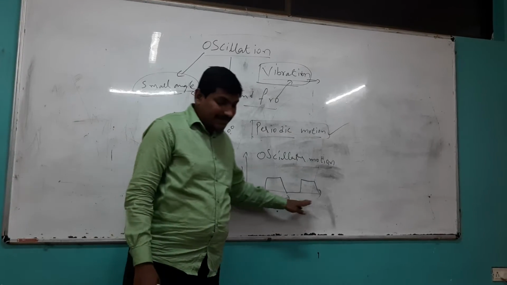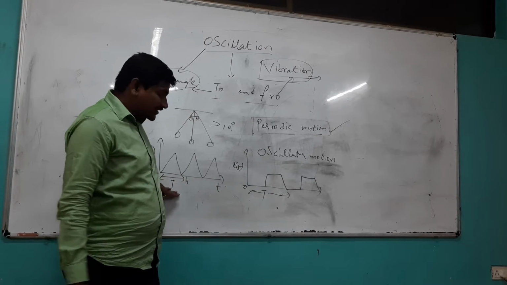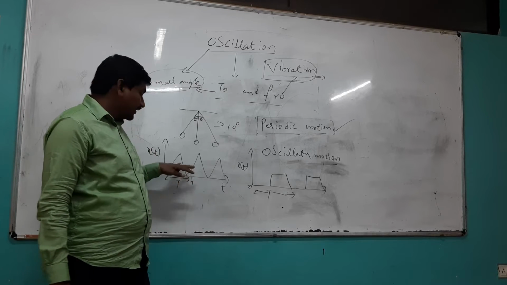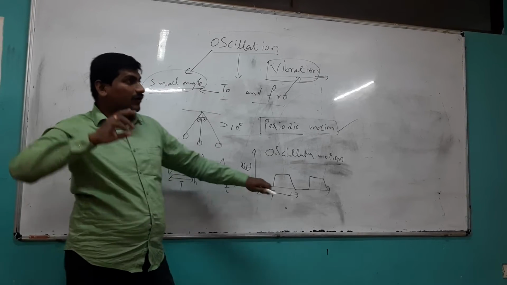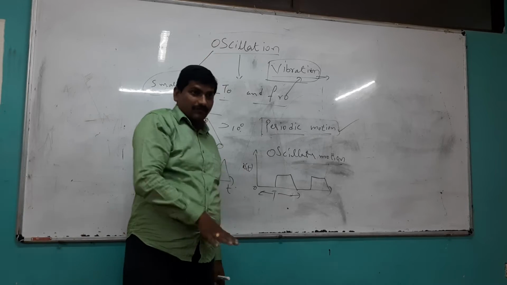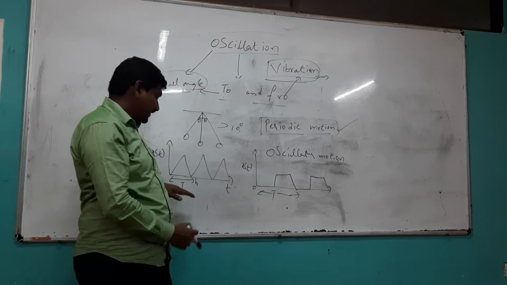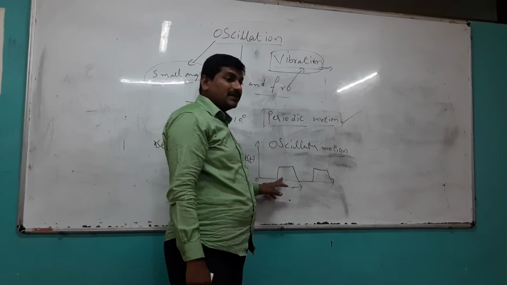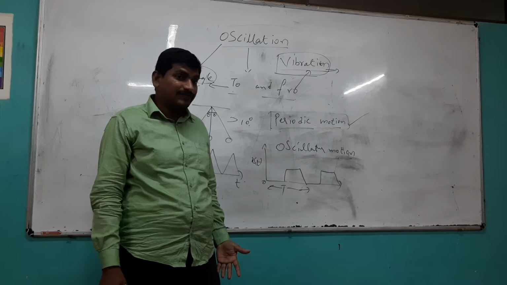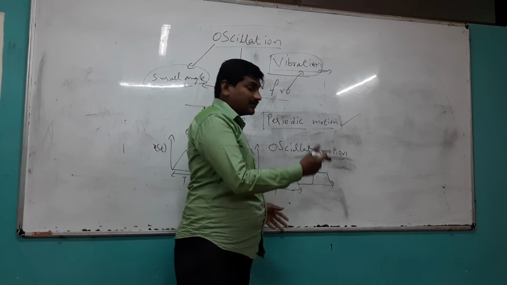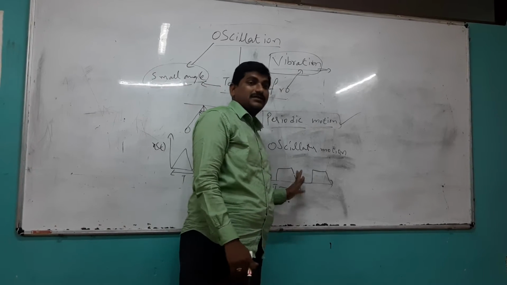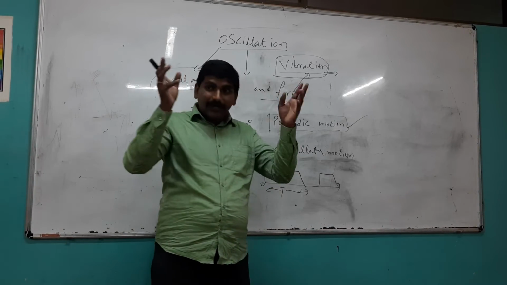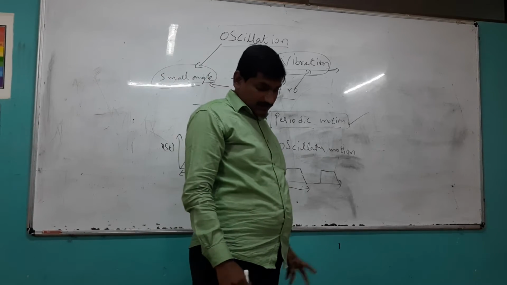Here it is taking some duration of time. Here also a duration of time. But the same thing does not happen in this one and this one. Let me give an example: a ball, like a basketball, if you are hitting it up and down, it rises, moves a certain distance and comes back. But in this case, the ball is at rest initially. After a certain time it starts moving up, remains constant and then comes to zero position. We have to apply this ourselves in examples.